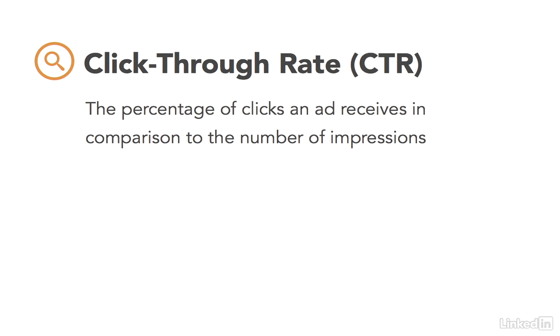Now this metric is very important because what it really tells us is the quality of the ad and how engaging your ad is. You can run 2 different ads to the same group of people, targeting the same keywords, but just have the actual creative, have the video be different, and then you can look at this click-through rate. And if you see that one of those ads has a much higher click-through rate than another one, then it basically tells you that that ad is more engaging than the other one. So looking at the click-through rate is a very important indicator of the quality and engagement level of the ads that you're showing on YouTube.